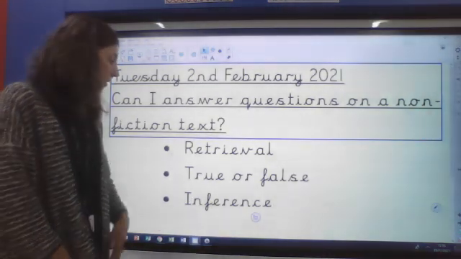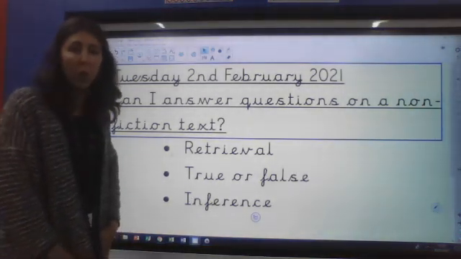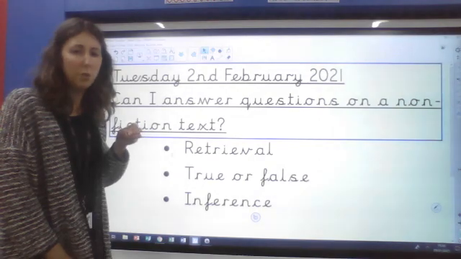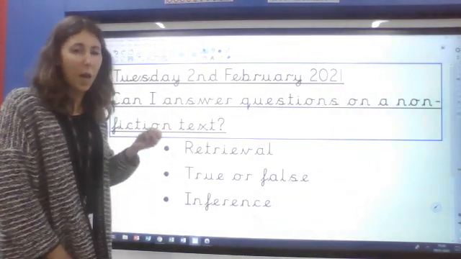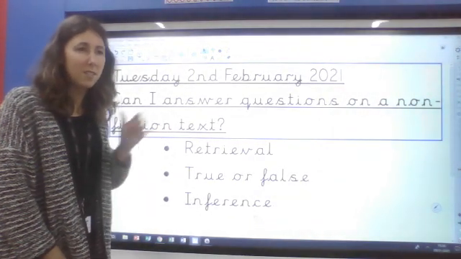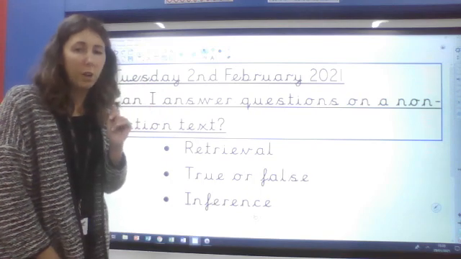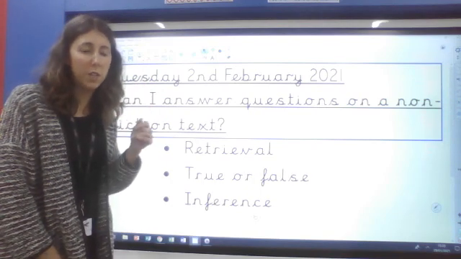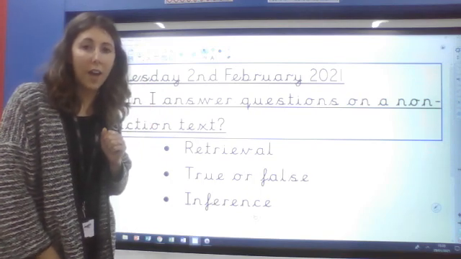And then the last one is an inference type of question, where you need to use clues to have a think about your answer. It's not an answer that's already there as such. You have to use some clues and use what you already know to make a good answer.